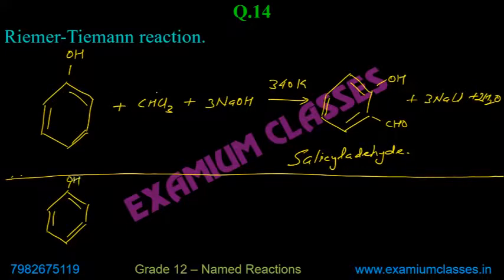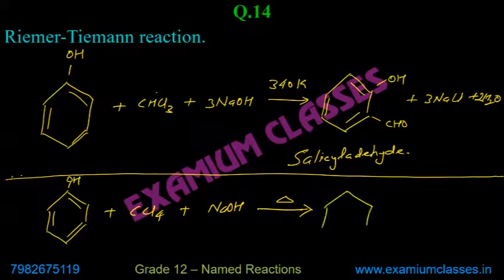So you have phenol, but now you are using CCl4. It does not require much heat. In this case, you can just write heat. And salicylic acid will be produced.